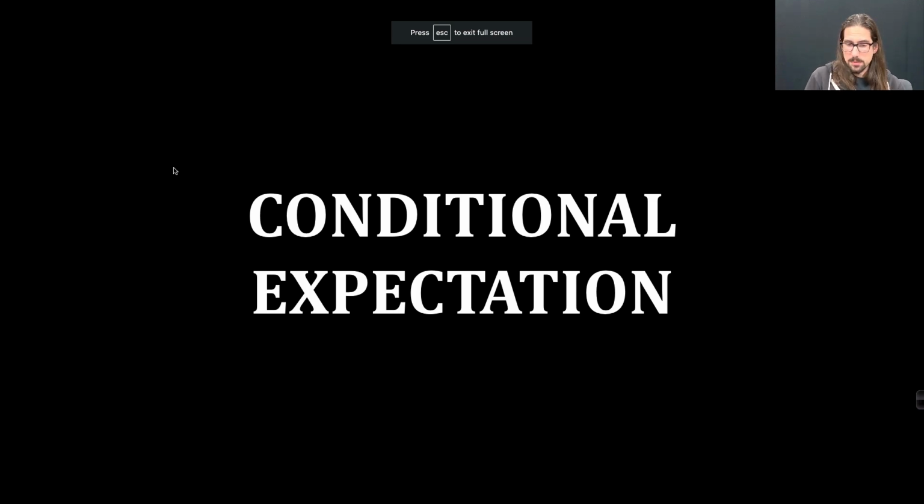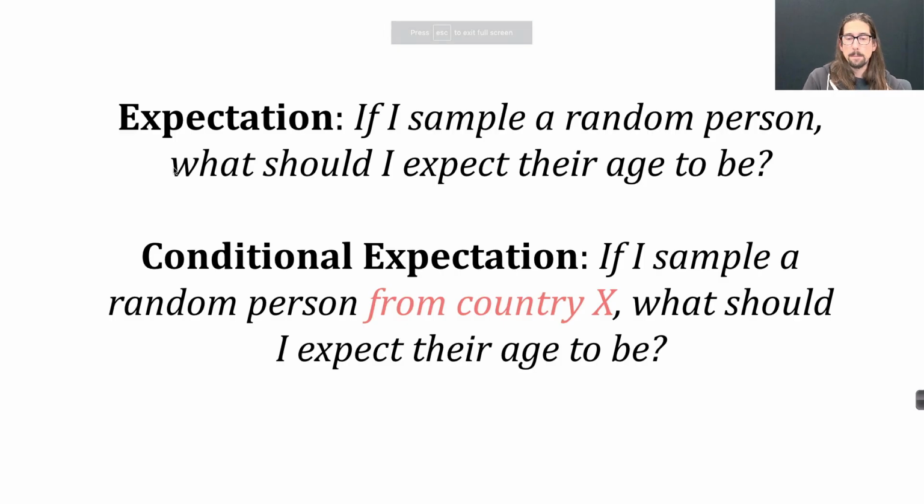Let's talk about conditional expectation. The idea here, like expectation, is actually pretty straightforward. If expectation is a population average, conditional expectation is a subpopulation average. That's it. So expectation, you can think of like, if I take a random person, what should I expect their age to be? It's called expectation. What's the population average age?